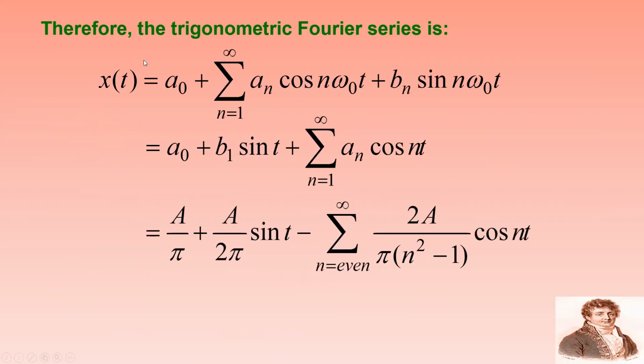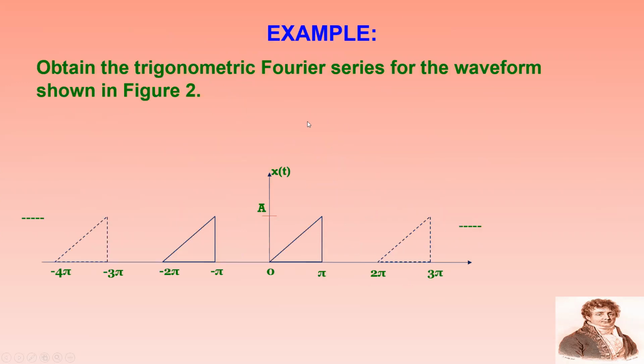So I can write the trigonometric Fourier series expansion of the half-wave rectified sine wave as x of t equal to a naught plus sigma n equal to 1 to infinity an cos n omega naught t plus bn sin n omega naught t. That is a naught plus b1 sin t plus sigma n equal to 1 to infinity an cos n t. From there, I can substitute the value of a naught, b1 and an. So for even values of n, you will be getting the Fourier series. So that is one example I can take.